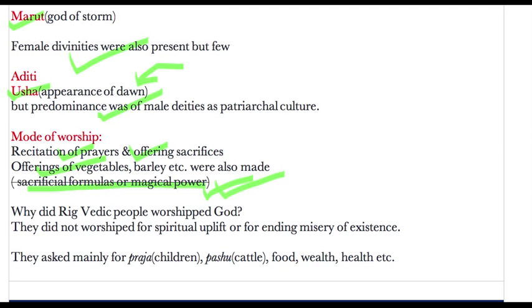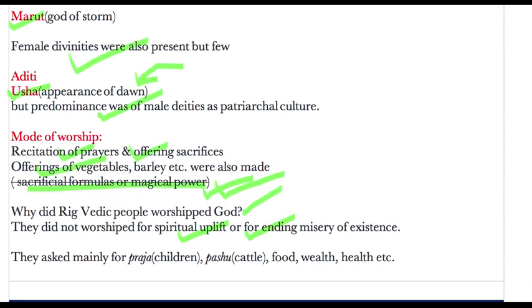Then why did Rig Vedic people worship God at the first? They did not want to worship for any spiritual uplift, because the concept of that was not present during that period, or for ending any misery of existence. This we will see during the Upanishad phase. This we will discuss.